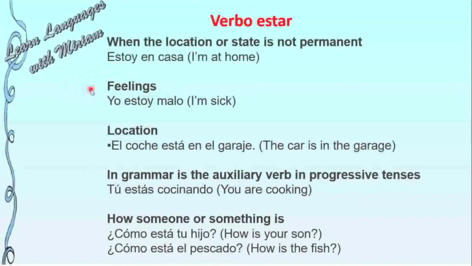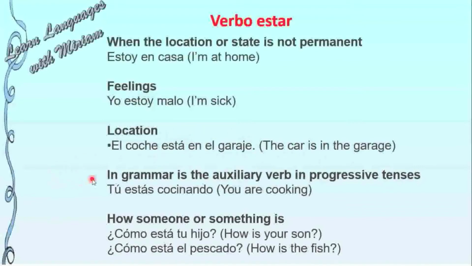For feelings, yo estoy malo, I'm sick. If I don't feel well, then we use verbo estar. For location, el coche está en el garaje. The car is in the garage. As this en el garaje is a location, we use verbo estar.